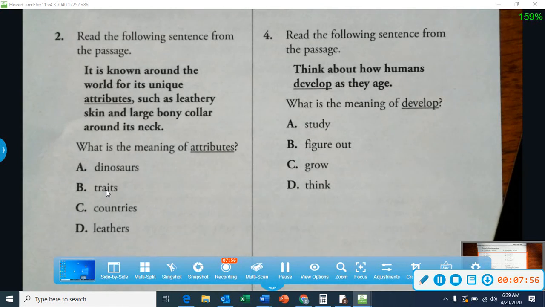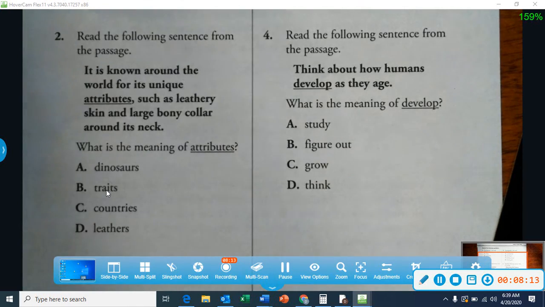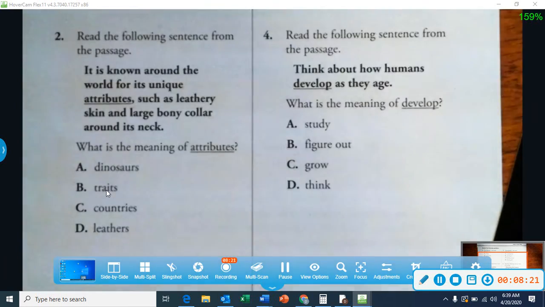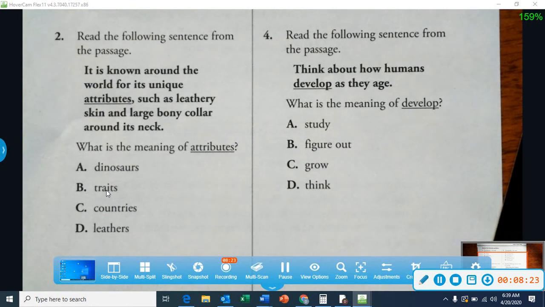Let's take a look at number 4. Think about the context clues for develop. Read the following sentence from the passage. "Think about how humans develop as they age." Your clue is age. What do you do as you age? What do you do as you get older? Study? Yes, you do study, but not as you get older because you have a choice to study or not. Do you figure out? It's like thinking. Do you think as you develop? Yes.